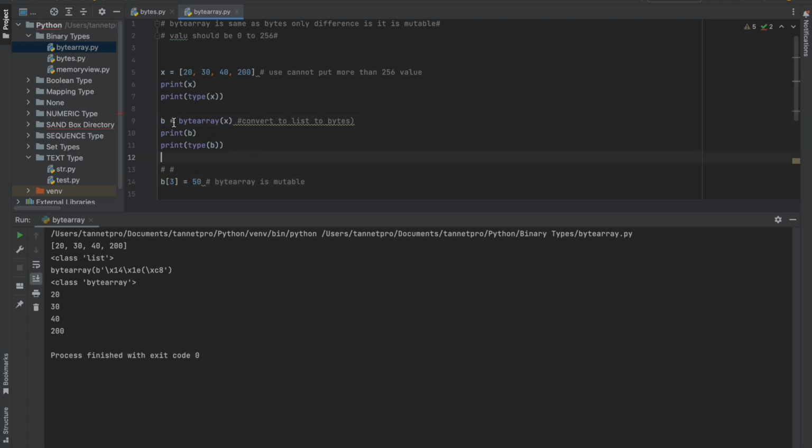What I want to edit, this sequence number starts with 0, so it's 0, 1, 2, 3. So at 3, I want to change this 200 to 50. So b, here b, which value? Index 3. So what I did with this b is change the value at sequence 3, from 200 to 50, right?